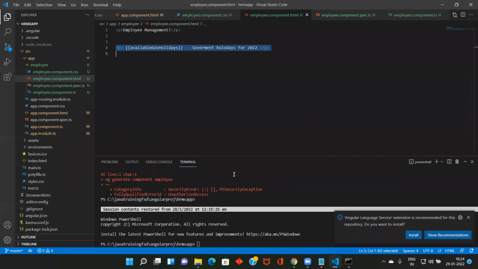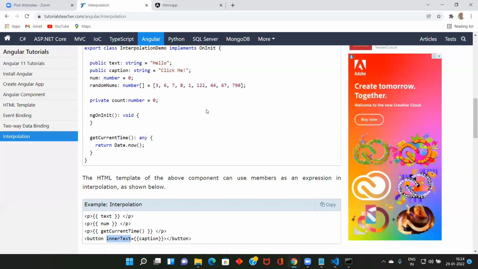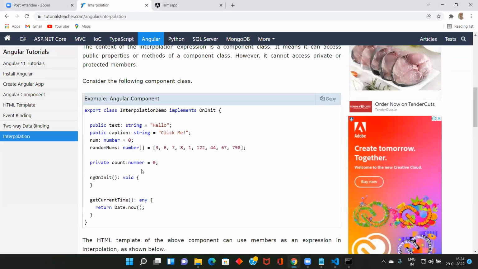Let me declare another variable. How to declare an array? So how to declare an array?